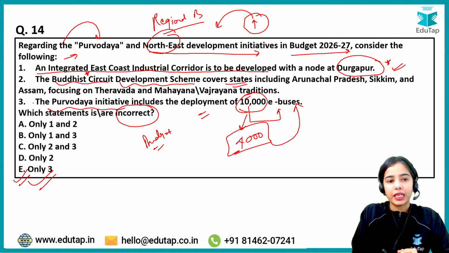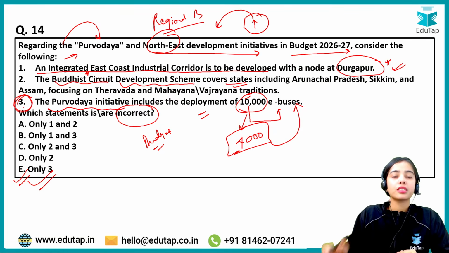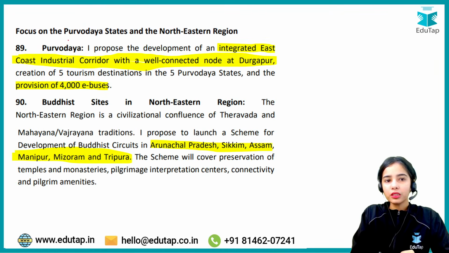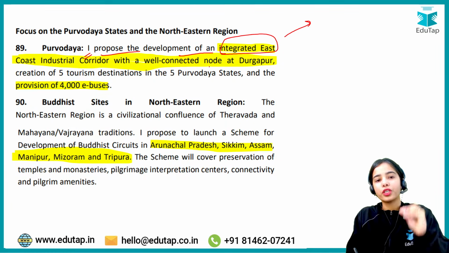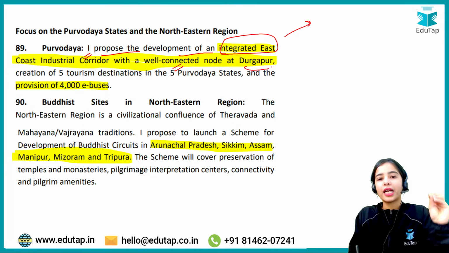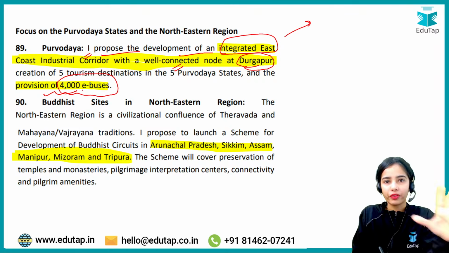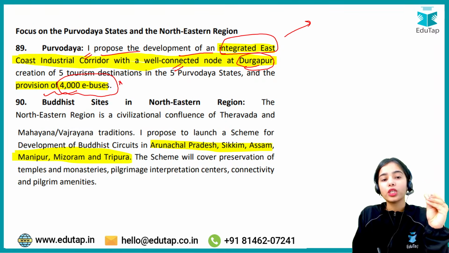The third statement is incorrect because it is not 10,000 e-buses, it is only 4,000 e-buses. So as per the budget speech, the finance minister proposed the development of an integrated East Coast Industrial Corridor with a well-connected node at Durgapur, and there is the provision of 4,000 e-buses, not 5,000, not 10,000, it is 4,000 e-buses.